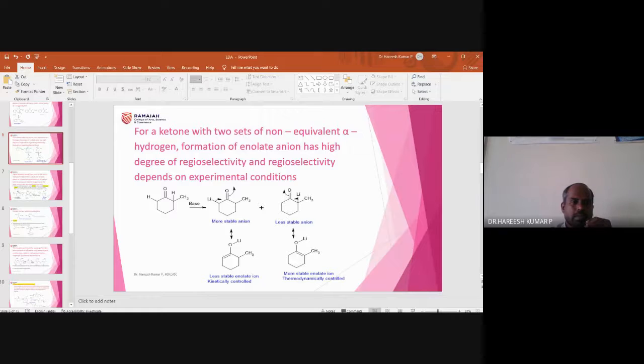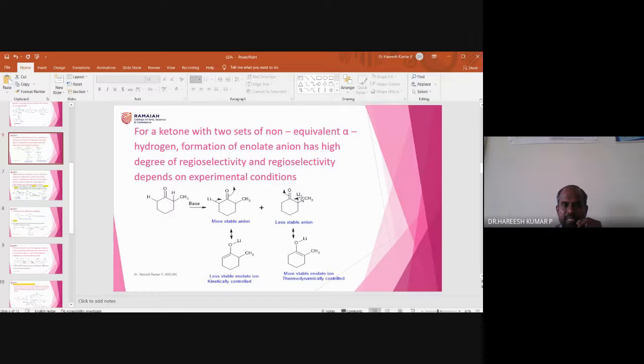Okay. So what is the name of this enolate? This enolate is more stable. Why is it more stable? Because it's thermodynamically favored, or the thermodynamically controlled one. So why is it thermodynamically controlled?